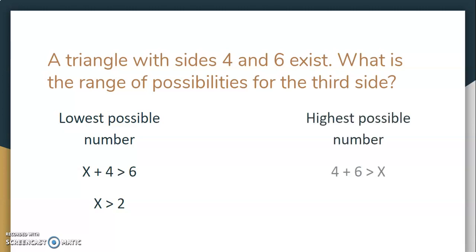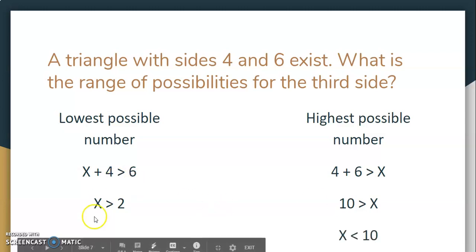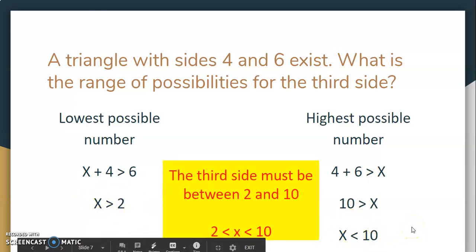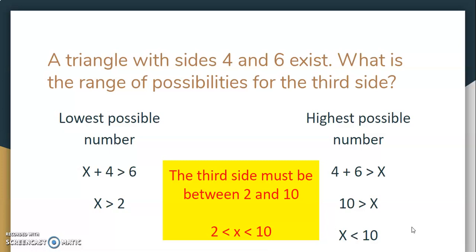In this situation, I know that my 4 and my 6 must be greater than whatever that biggest number is here. So that's pretty easy to see that 10 must be greater than x, or to flip that around, x must be less than 10. Therefore, I have to be greater than 2, less than 10. In other words, the third side must be between 2 and 10.